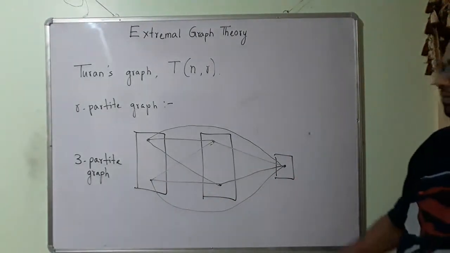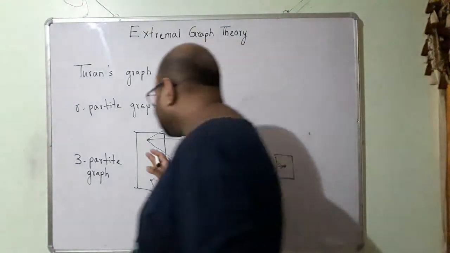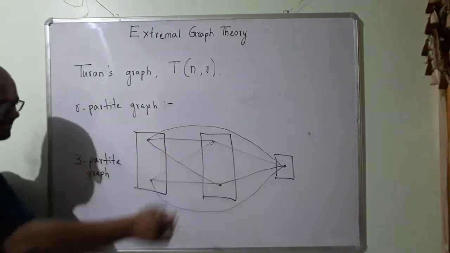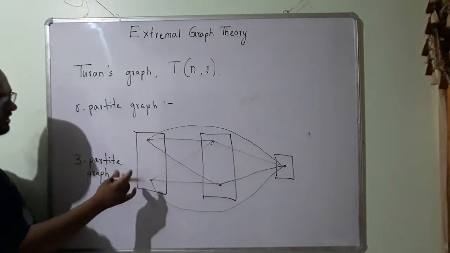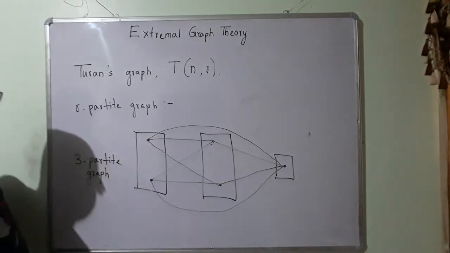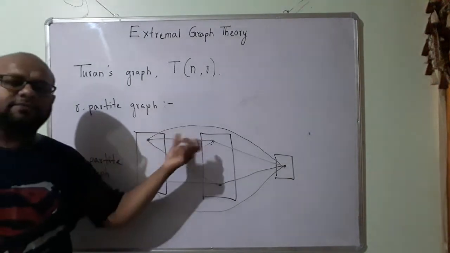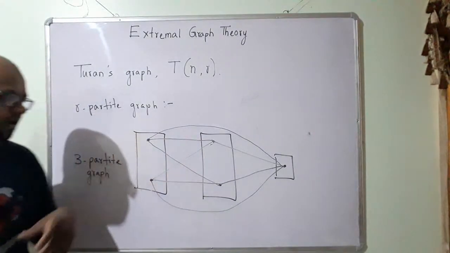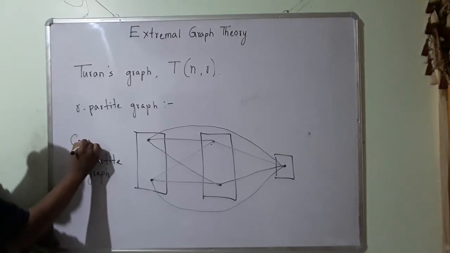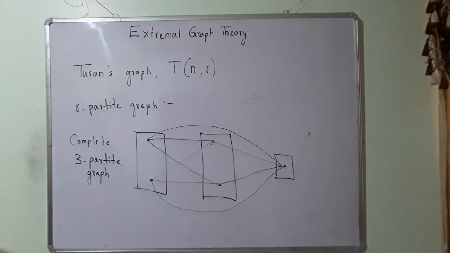So now my graph is complete. Between any two vertices, I have edges, provided these vertices are in different sets, and between members of the nodes that are in the same set, I do not have any edge. So between any two different sets, you take any vertices, there will be an edge between them. Alright, so this is a complete three-partite graph.